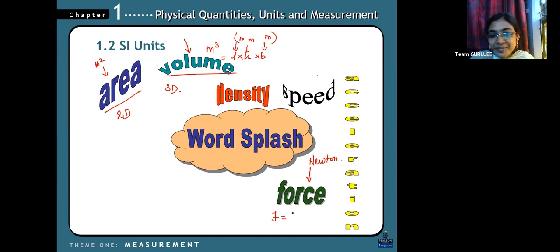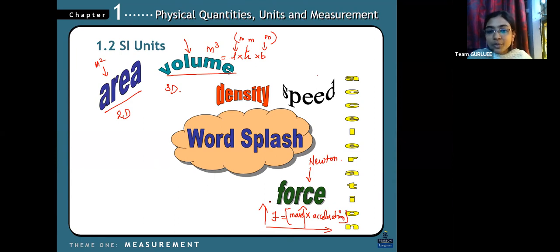So if you are providing some sort of force, acceleration is needed, and your hand is your mass. Both are directly proportional, meaning both are in the numerator, which means when the mass increases, force definitely increases, right?